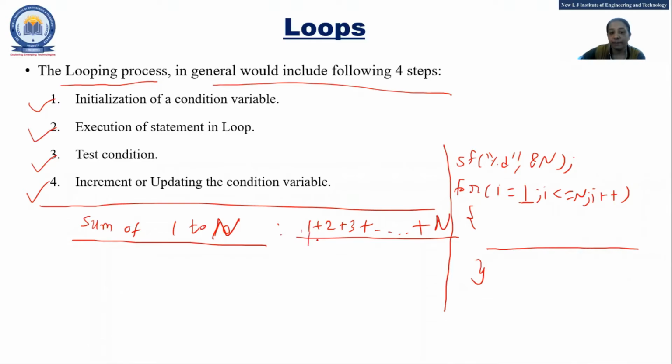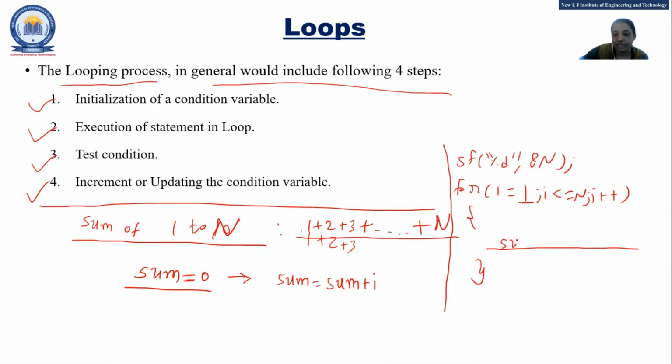How will you do 1 plus 2 plus 3? Again, I'm explaining what happened. I'll take one extra variable, sum, and initially I put the value 0 into that. Now what will I do? I'll write one statement: sum equal to sum plus I. So what will it do? Can anyone tell me? Sum equal to sum plus I.